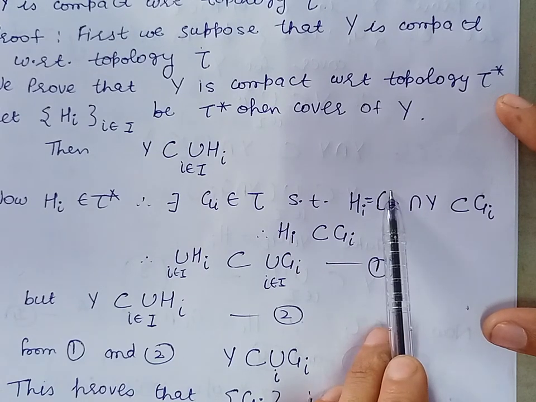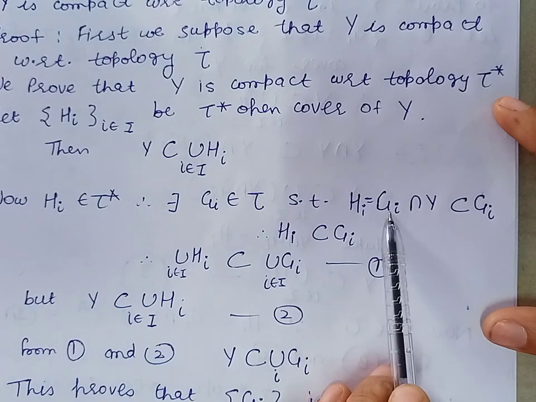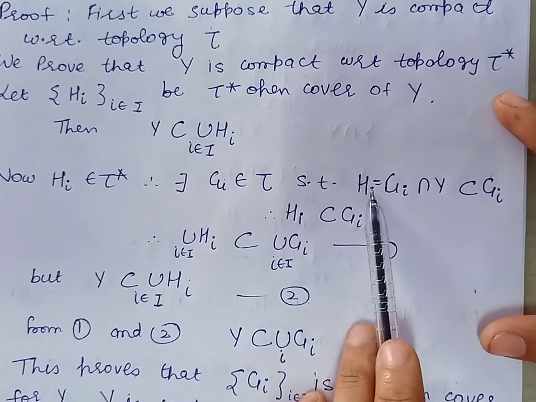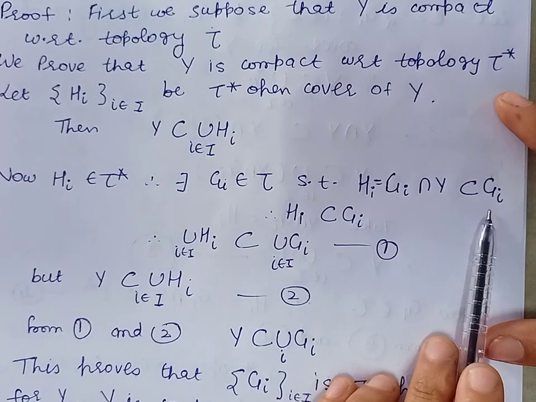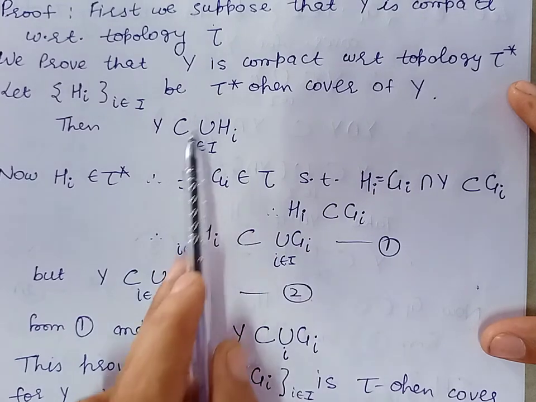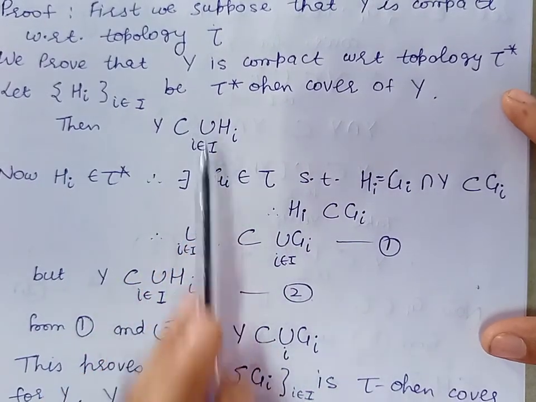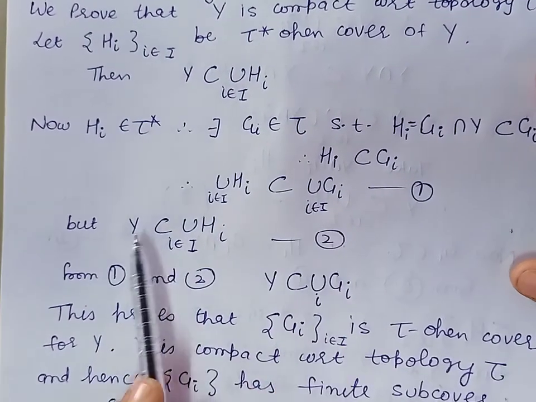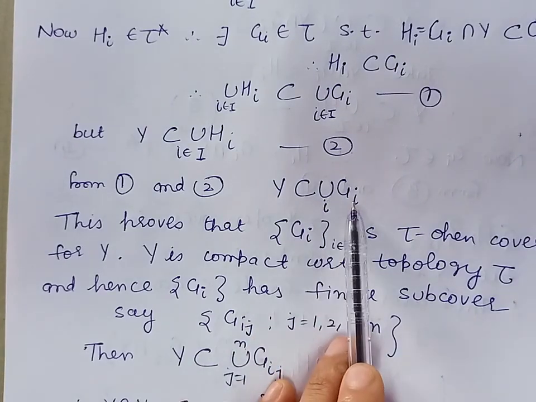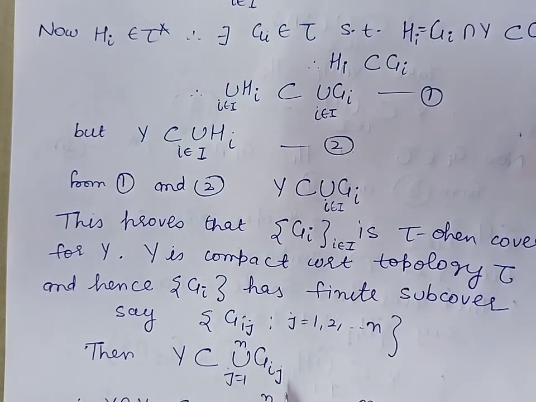tau. Now, the intersection of Y with Gi is contained in Gi. From here we have obtained Hi is contained in Gi, and therefore union Hi will be contained in union of Gi's. Now we can combine these two. Y is contained in union of Hi, union Hi is contained in union of Gi's. So from here we get Y is contained in union of Gi's. Here i belongs to the index set.